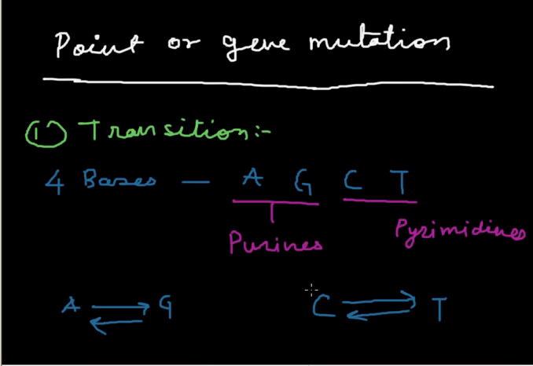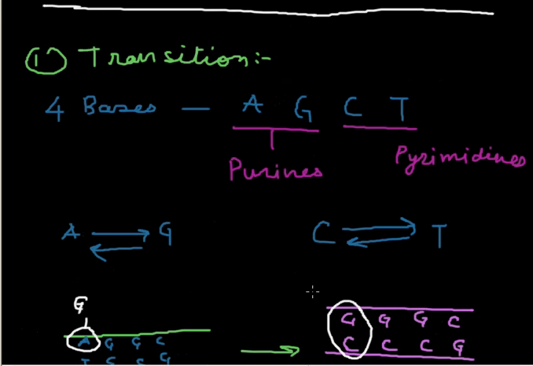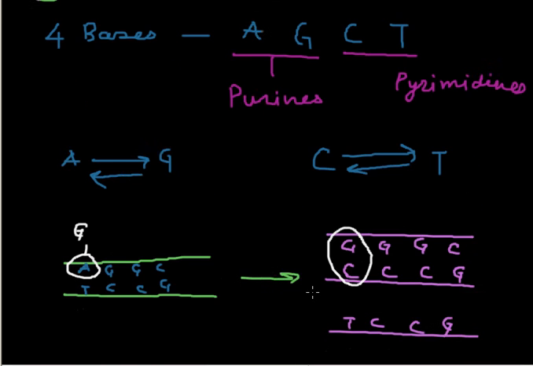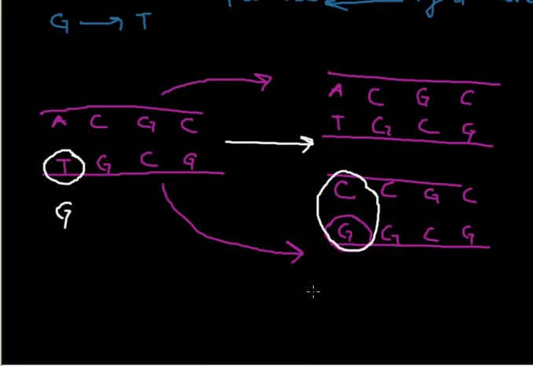There are two types of point mutation. First, transition, and second, transversion. In the transition, purine is replaced by another purine, and it is the same for pyrimidines. And in the transversion, purines are replaced by pyrimidines, and pyrimidines are replaced by purines. It's called transversion. Thank you.